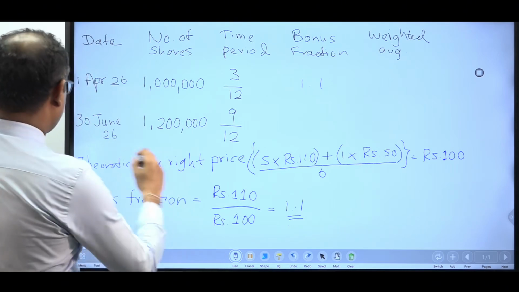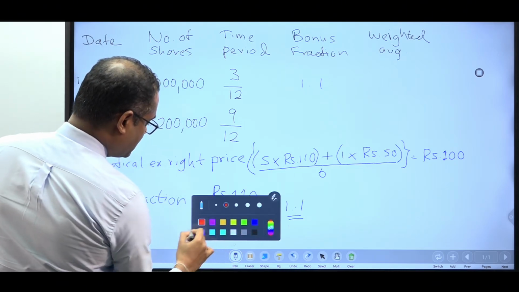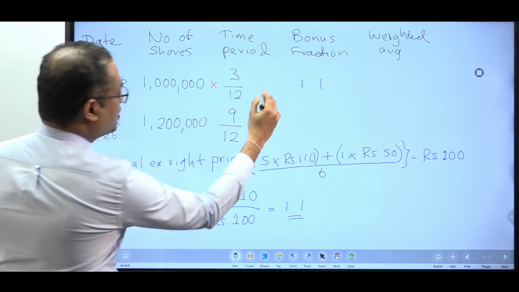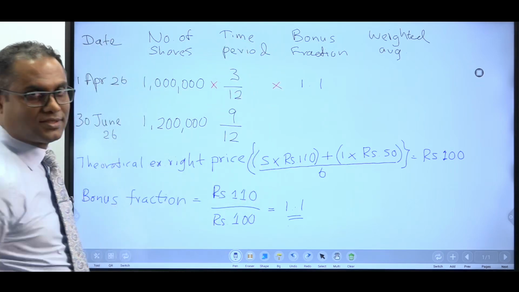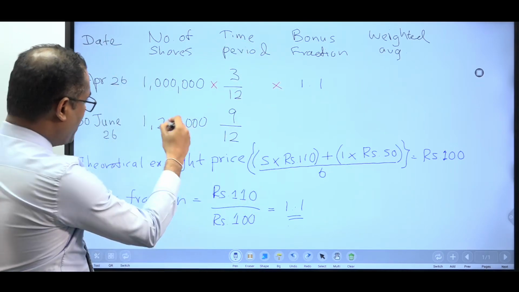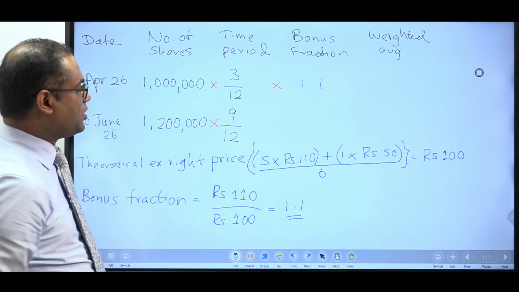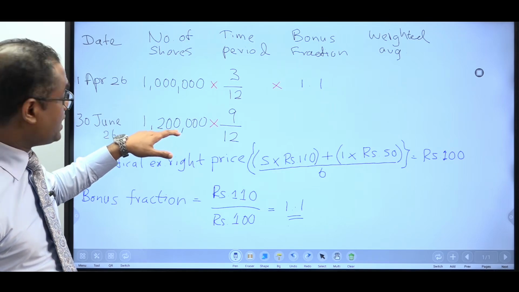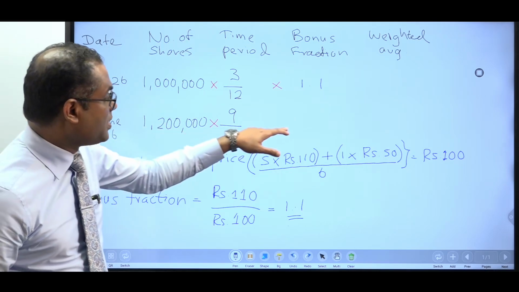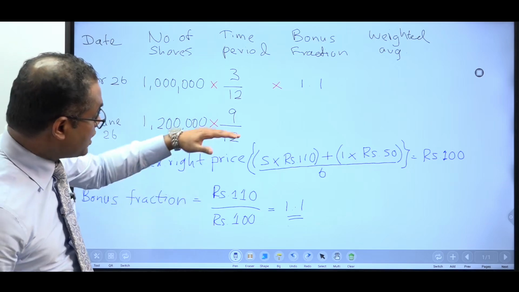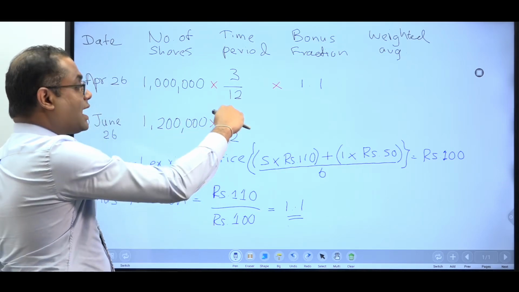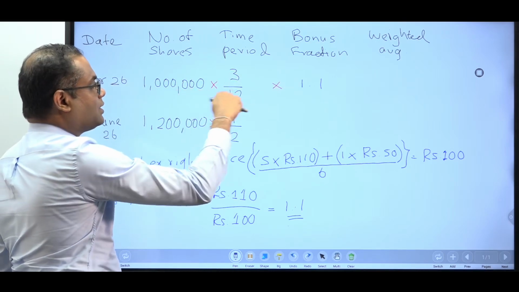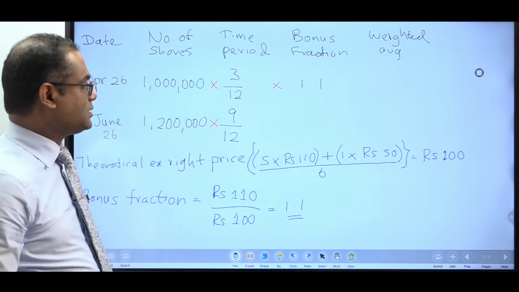Right? Then what I do is, I multiply 1 million shares into 3/12 into bonus fraction. Right? 1.2 million shares into 9/12. Here there's no bonus fraction because from this date onwards, 200,000 shares are included. So again, don't multiply by the bonus fraction. So the bonus fraction is used for the shares that was there before the rights issue date. So that's why we multiplied 1 million by the bonus fraction.